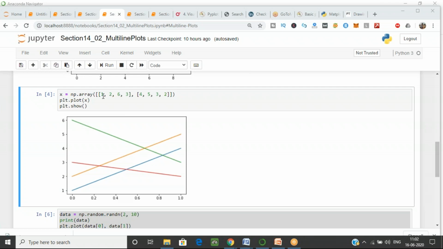Earlier we have also seen that in the single line plot, if you have a single function, then y is equal to f of x and it will draw the line according to the y. So all these values become your y, that is 1, 4. So it will start the line from the 1 of the y axis, and to the 4 of y, that is the line. And again with the 2 of 5, that is it will